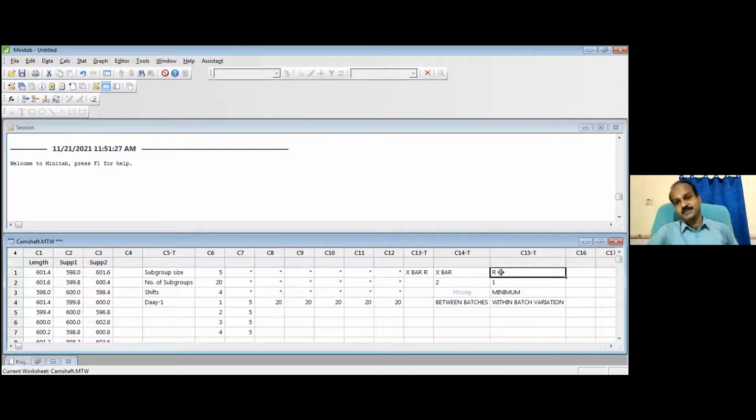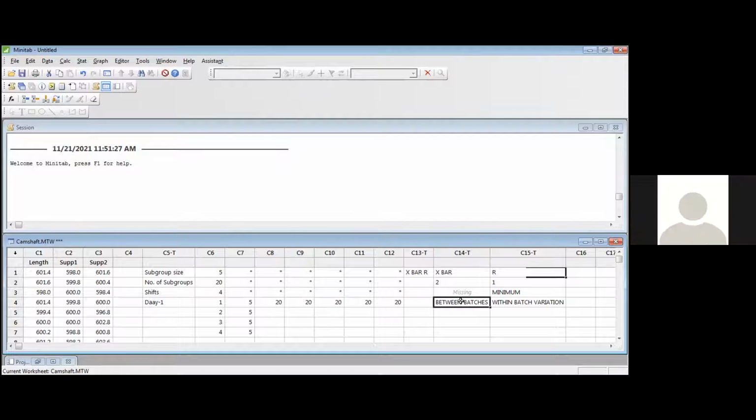How do I compare my score with your score? I have written 5 exams, you have written 5 exams. How can I compare? I'll take my average, I'll take your average, and then find out the difference. So average helps me to always compare the difference between. That is why I need an X bar chart to monitor the between batch variation. Within batch variation is under control, between batch variation also under control. That means when I close my eyes, pick up a sample from your company, all products will give me the same feeling.